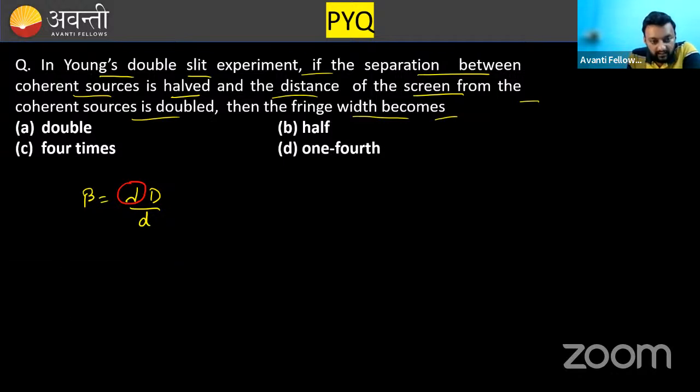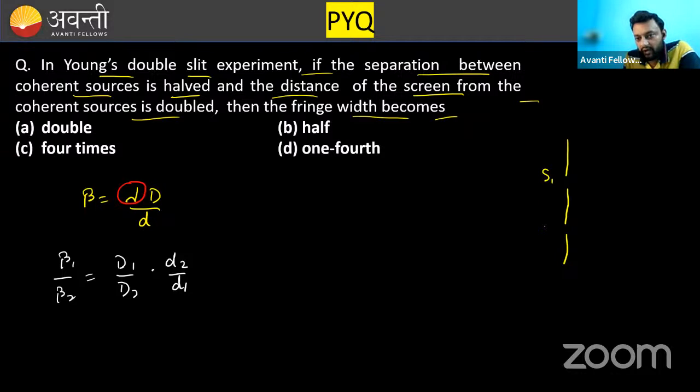So you can write beta 1 over beta 2 is equal to D1 over D2 into small d2 over d1, because small d is reciprocal. Now one more thing, what is mentioned in the question? The question says the separation between coherent sources, these are the two coherent sources S1 and S2, which is denoted by small d. This separation is halved. Let's suppose d1 and d2. If d1 is 2d, it will become d, it is halved.